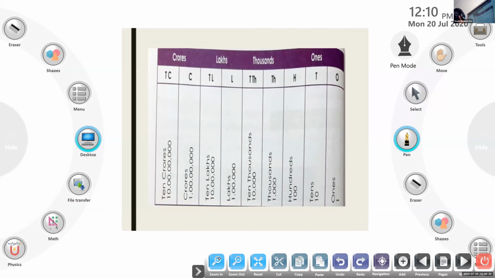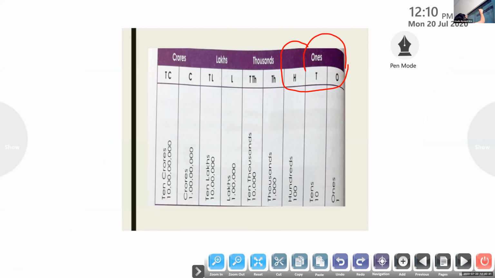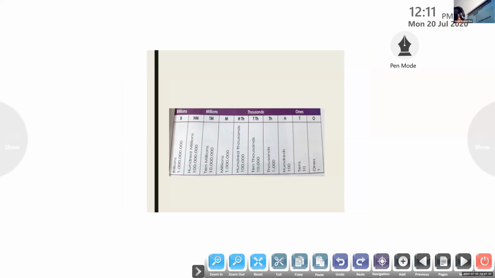In the Indian system, we have the ones period, up to hundreds, tens and ones. In the next period, we have thousands and ten thousands. After that, we have the lakhs period. In that, we have lakh and 10 lakh. Then we have crore and 10 crore.